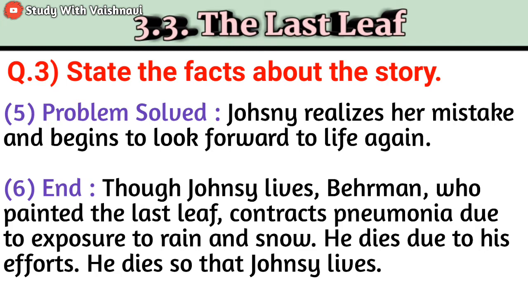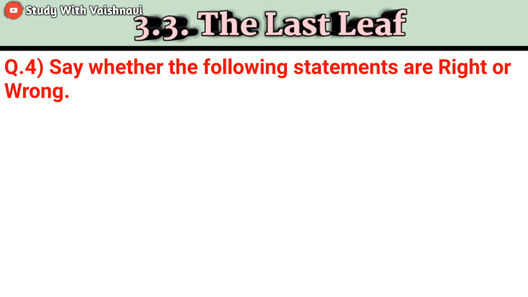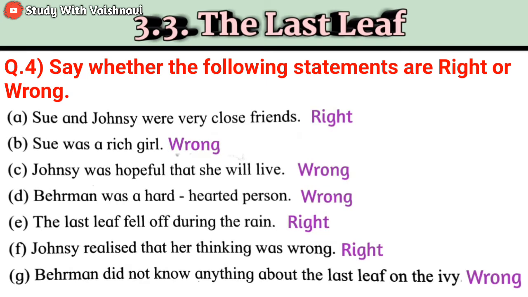So here we have completed our question number 3. Let's move to question number 4. Say whether the following statements are right or wrong. Now see first one, Sue and Johnsy were very close friends. Its answer is right. Now next, Sue was a rich girl. Its answer is wrong. Now next, Johnsy was hopeful that she will live.